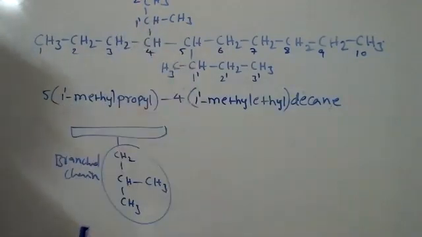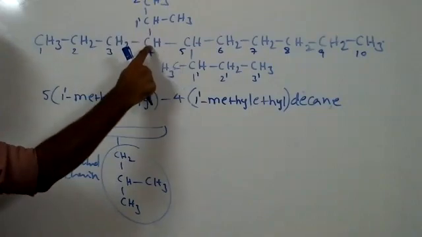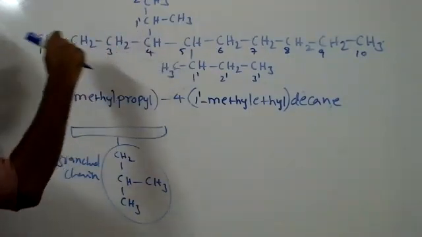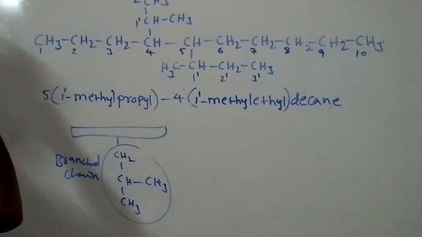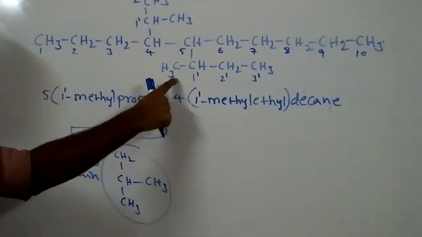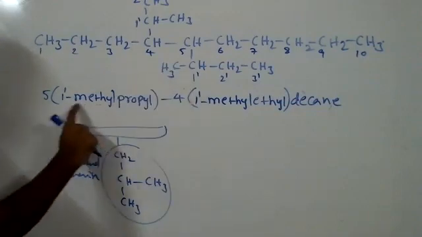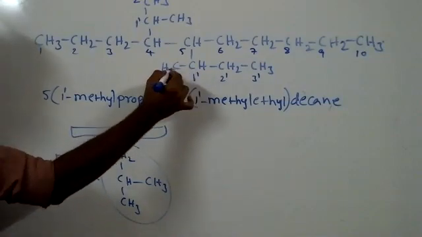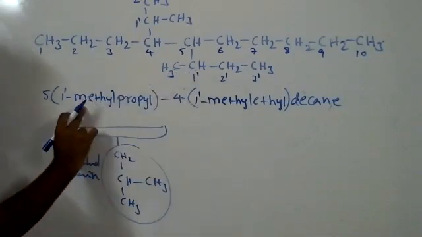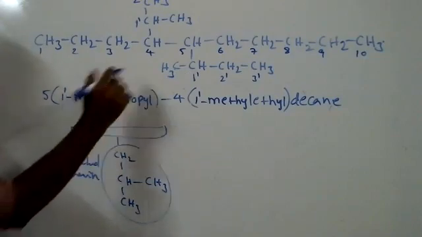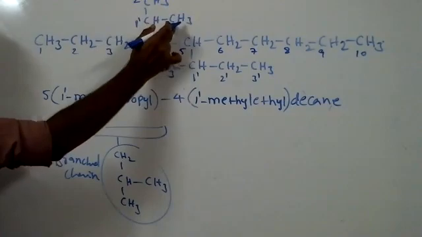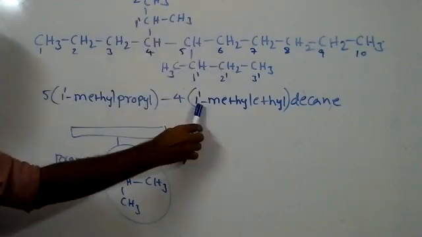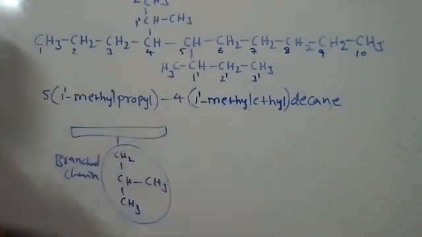Then come to the other branch. This carbon is attached to the parent carbon chain, so that is 1 prime. We don't take the 4th carbon under consideration, the H3C carbon, only the one in the branch chain. Yes sir. The methyl group written here is attached to 1 prime, the CH3 is attached to 1 prime. That's why we give methyl. Here also this methyl is attached to 1 prime, so I wrote 1 prime methyl. Got it, sir.